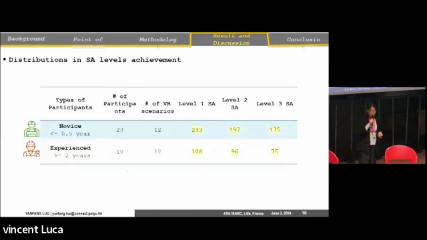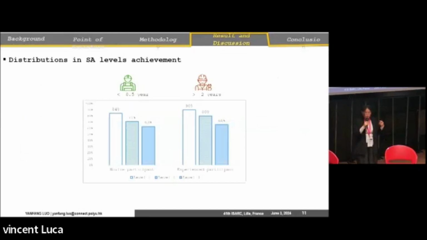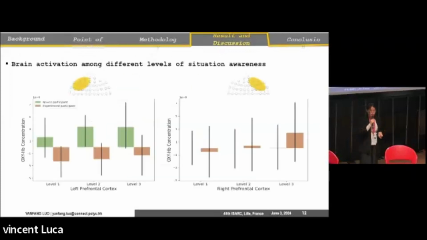Here comes our result. For 33 participants, we have 23 novice participants and 10 experienced participants. And here is the sample size distributed in each level of situation awareness. Although the numbers may be a little bit different, the percentage of participants who achieve each level of situation awareness is quite similar. So here comes our most important result, the brain activation among different levels of situation awareness.